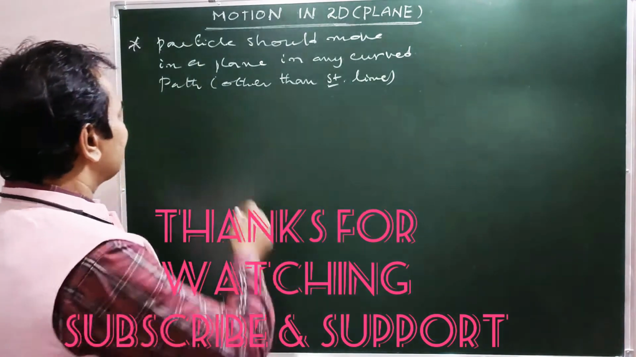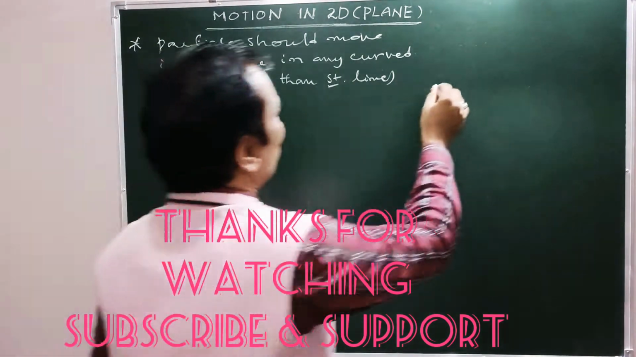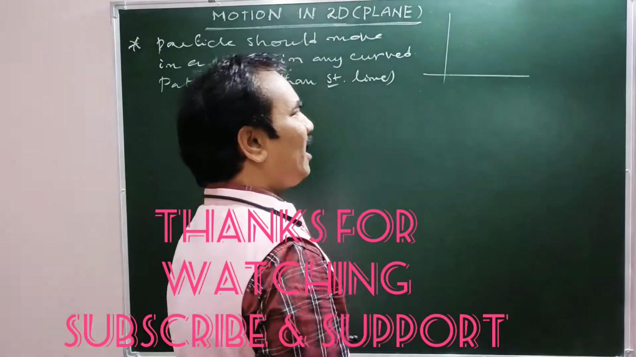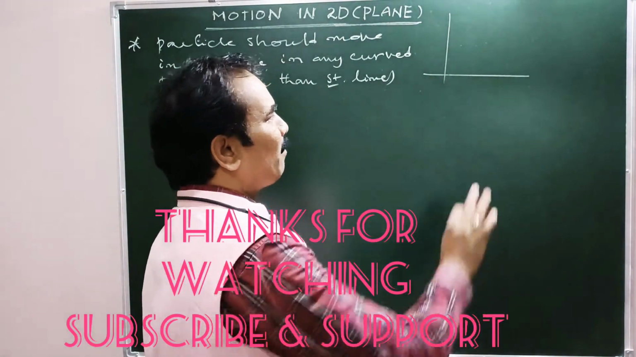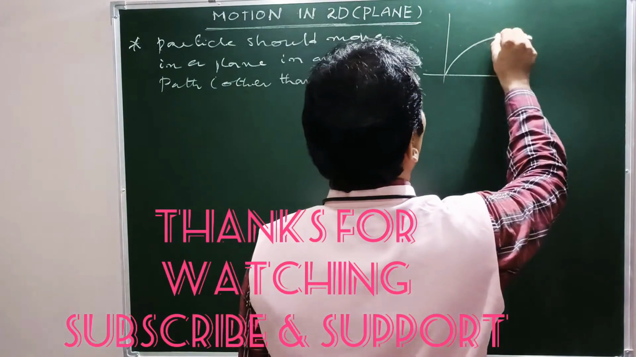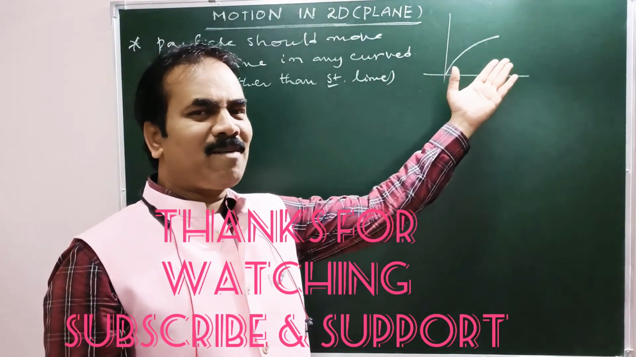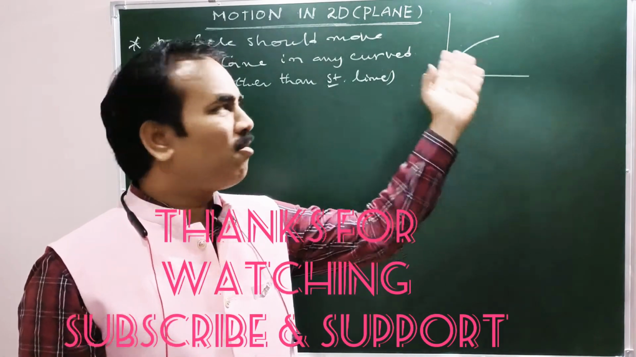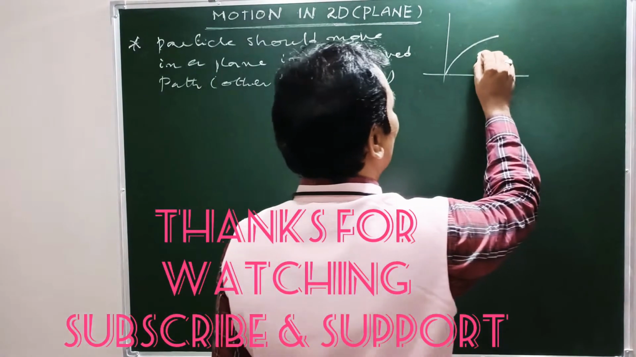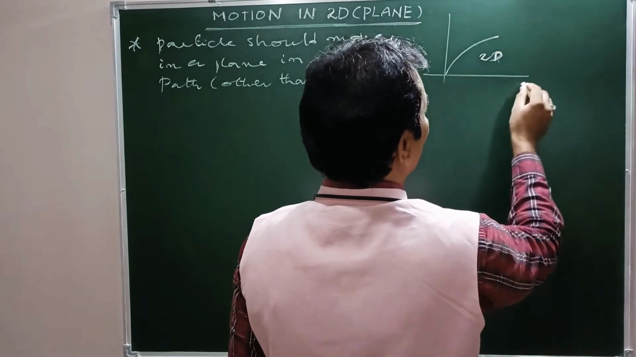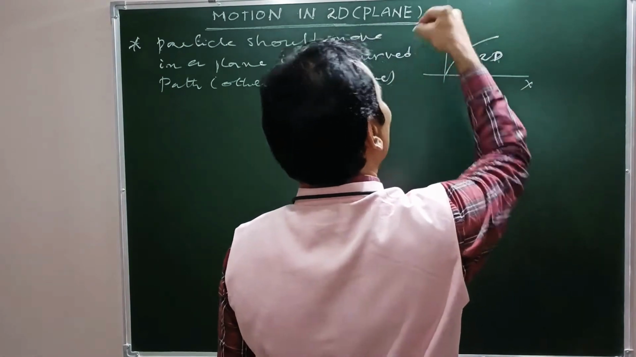Of course here, see, suppose this is the plane, an XY plane for example. Here the particle moves along a curved path. So then it is an example for motion in 2D or motion in a plane. This is the x-axis, this is the y-axis.